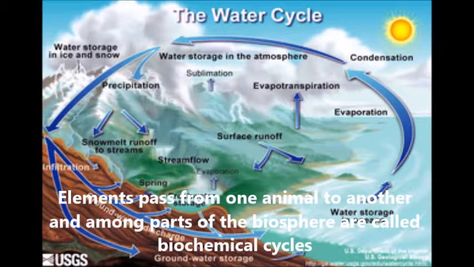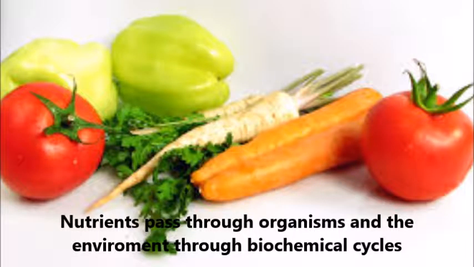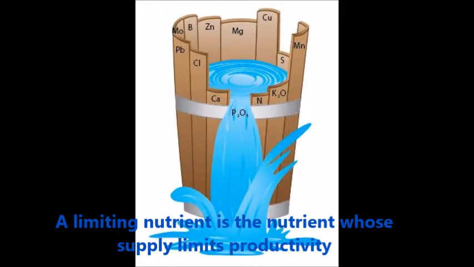Elements pass from one animal to another and among parts of the biosphere in what are called biogeochemical cycles. Water continually moves between the oceans, atmosphere, and land, sometimes outside of living organisms and sometimes inside them. Nutrients pass through organisms and the environment through biogeochemical cycles. A limiting nutrient is the nutrient whose supply limits productivity.